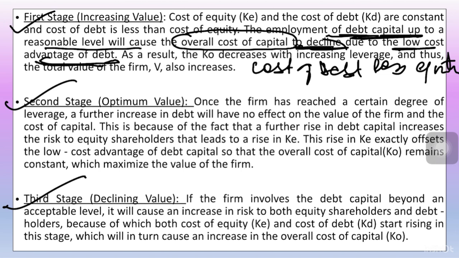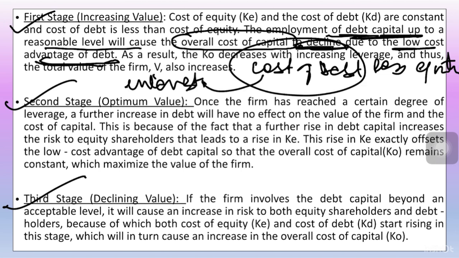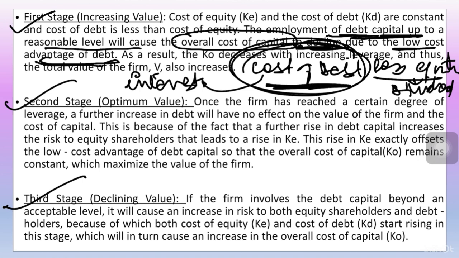Why? Because on debt you have to pay interest that is tax deductible, whereas in equity you have to pay dividends, and dividends are not tax deductible. Therefore debt is considered a cheaper source of finance than equity. Therefore the total cost of capital is going to come down and the overall value of the firm will increase by employing more debt in your capital structure.